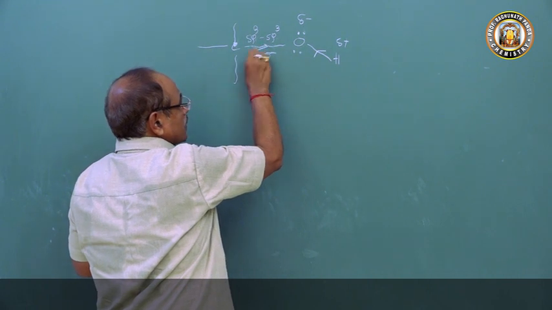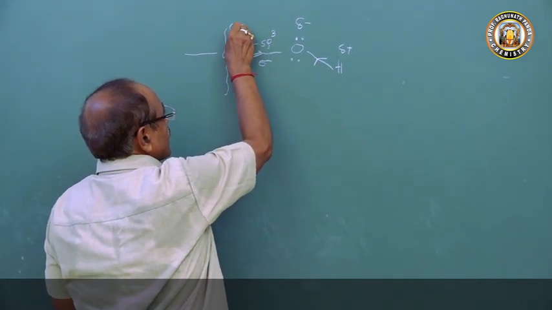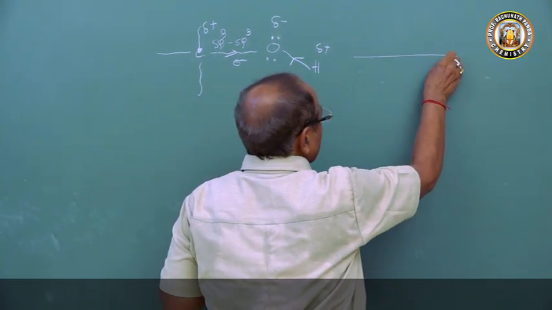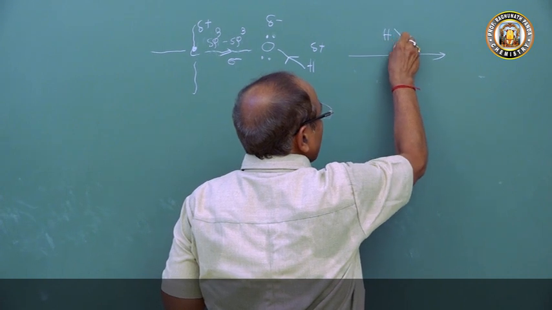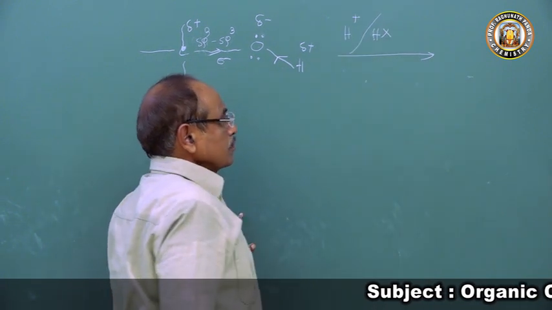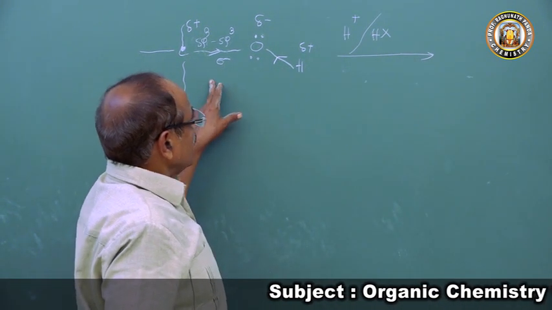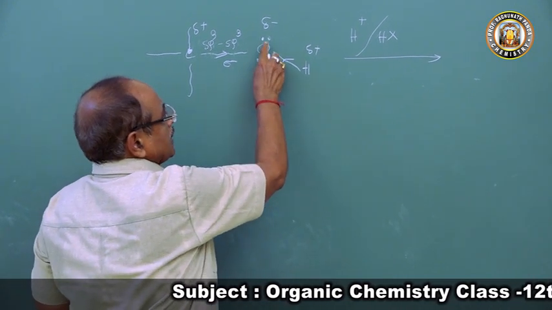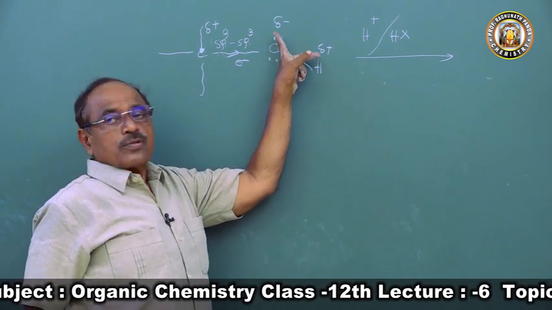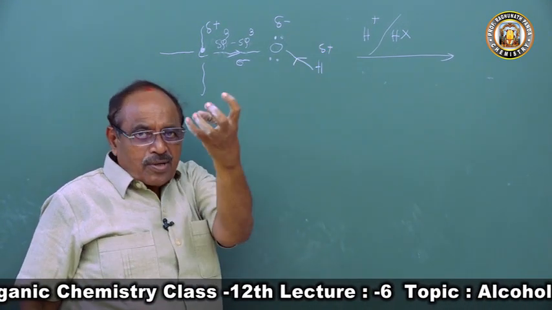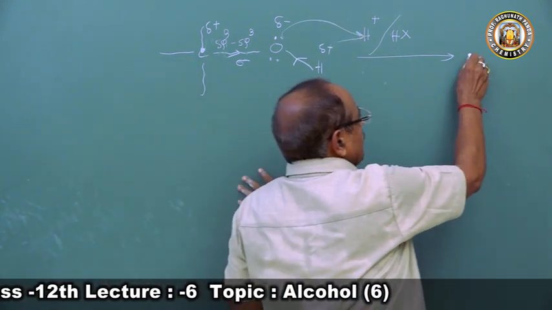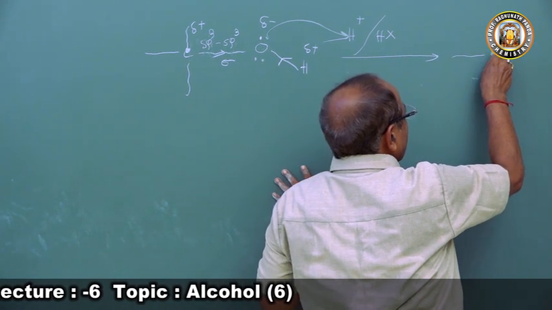There is a drift of electrons towards the oxygen atom, delta negative charge, and carbon has delta positive charge. So in the presence of a proton, meaning in the presence of an acid, suppose we add an acid HX, it will give a proton H plus. Then what will happen? This oxygen atom has a lone pair of electrons. H plus is attracted towards the oxygen atom. Oxygen has negative charge, so it will accept the proton by donating a lone pair.